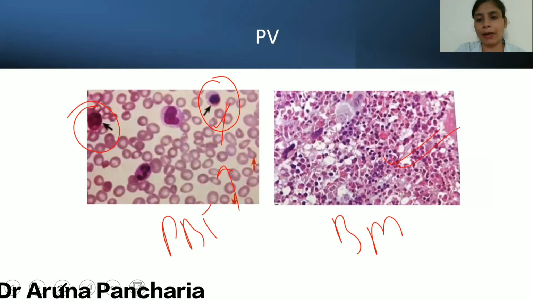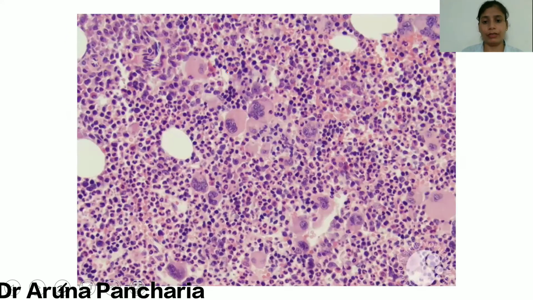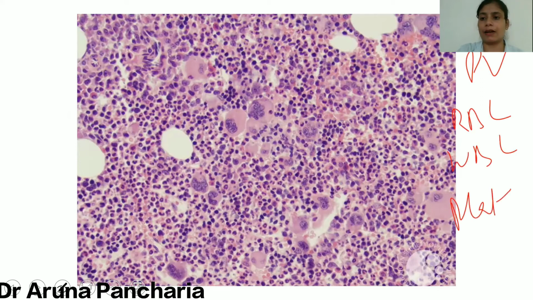Here you can see the panmyelosis. These are megakaryocytes, and the rest of the picture shows granulocytic as well as RBC production. Now all these are megakaryocytes, so there is pleomorphism. You can see the size is this much and this size is this much. Now this is the overt phase. All the cell lineages are going to increase: RBC, WBC, and platelets. So it is a trilineage hyperplasia.